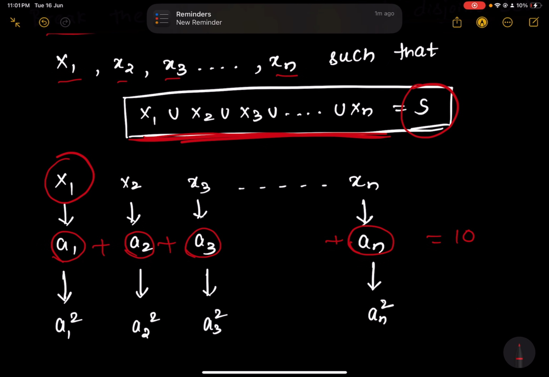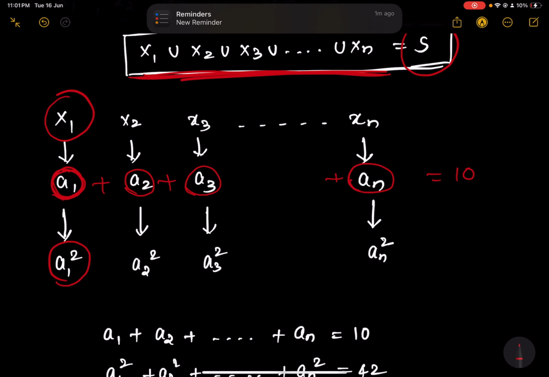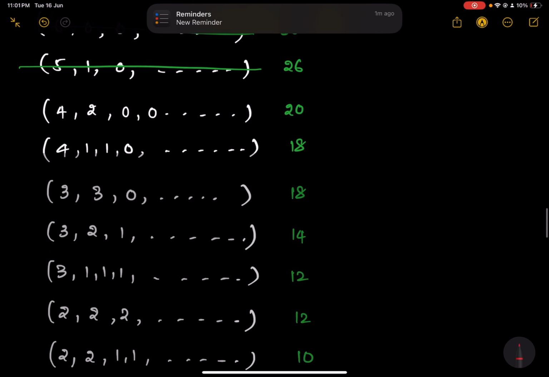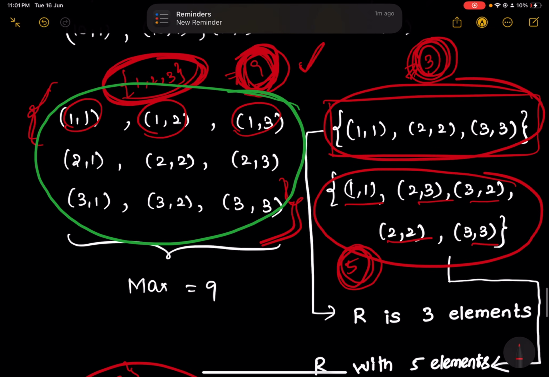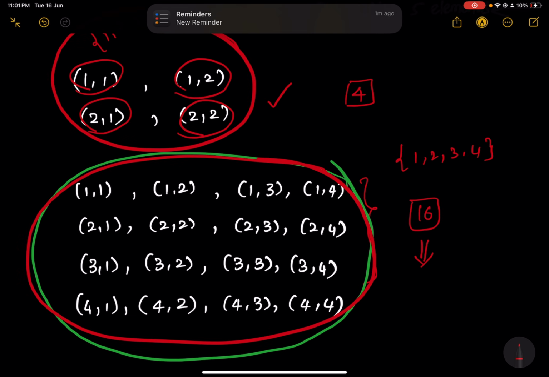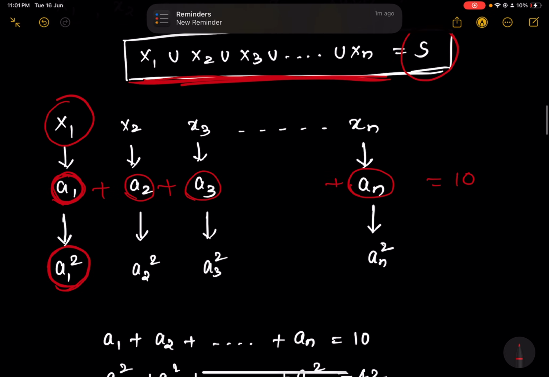Now again, using these A1 elements, you can form A1 square elements in the equivalence class. So from one element, we got 1 square. From two elements, we got 2 square elements in the equivalence class. If you have 3 elements, you will get 3 square elements. If you have 4 elements, you will get 4 square elements in the equivalence classes. So for the first set, you have this many elements in the equivalence class, and this many for the second set, the third set, and the fourth set.